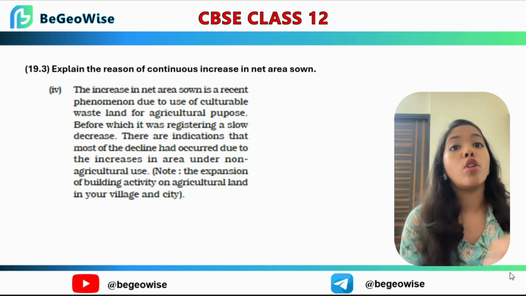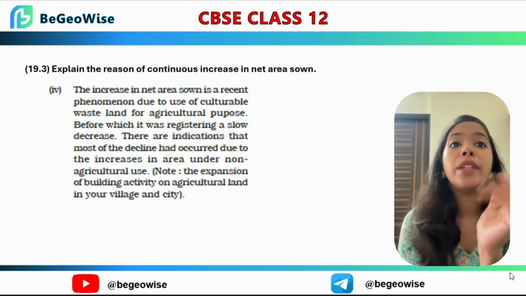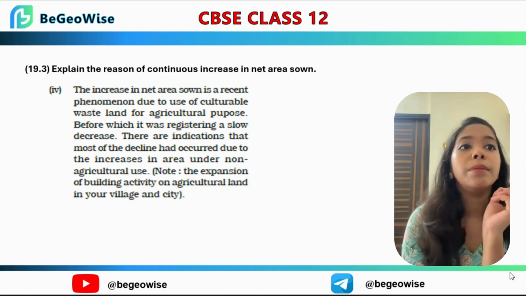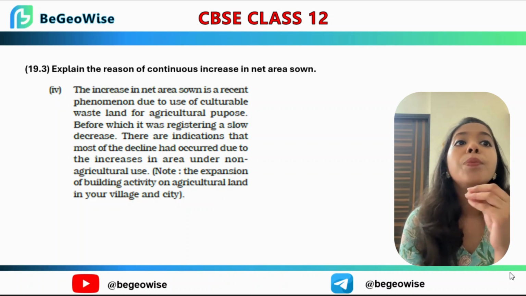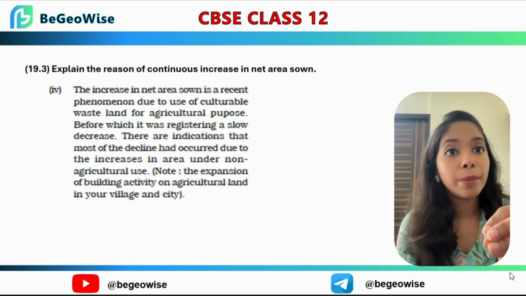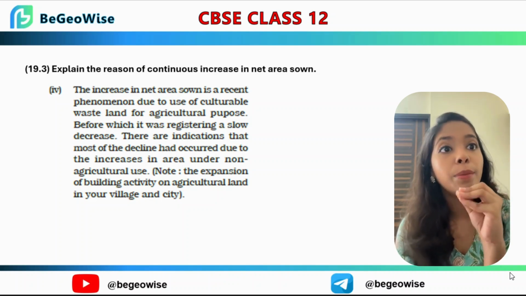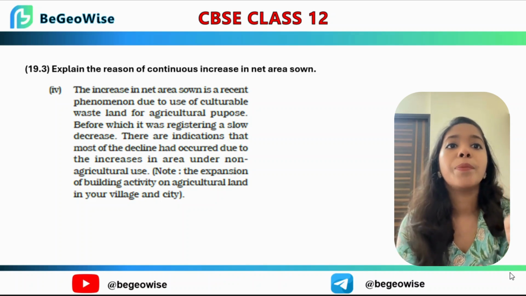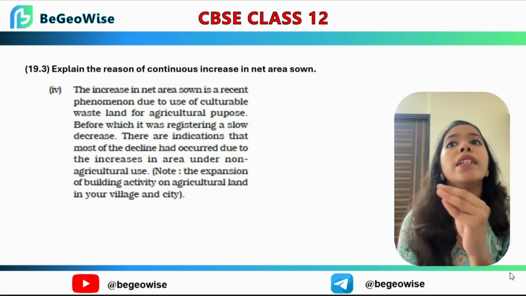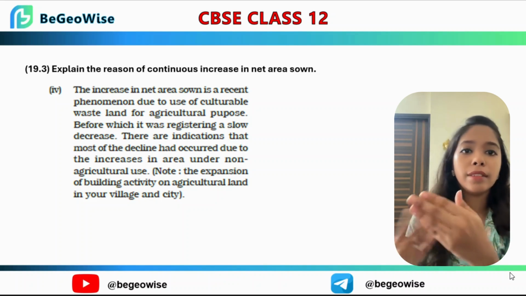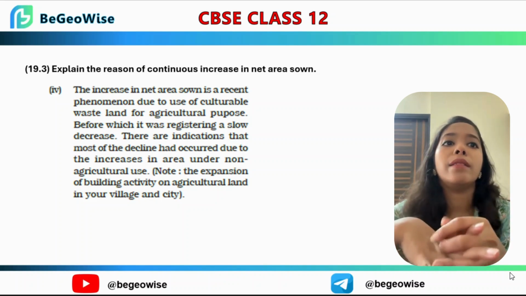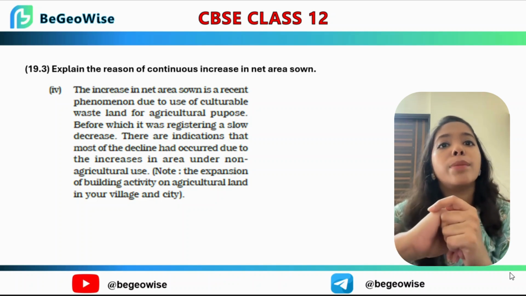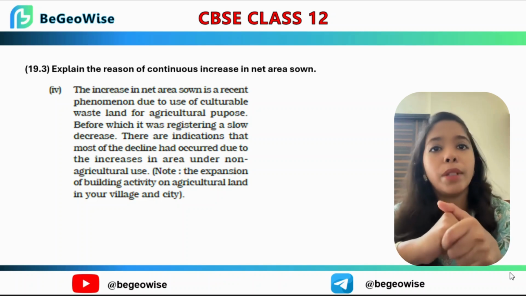Explain the reason for continuous increase in net sown area. So this answer is mainly due to the use of cultivable wasteland for agricultural purposes. That is why there is a continuous increase in net sown area.